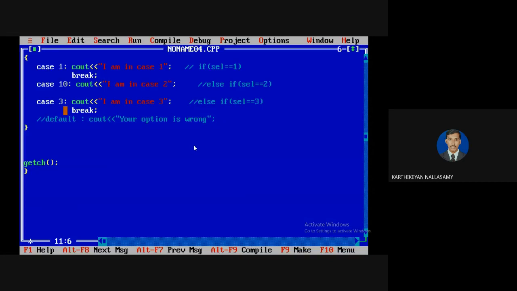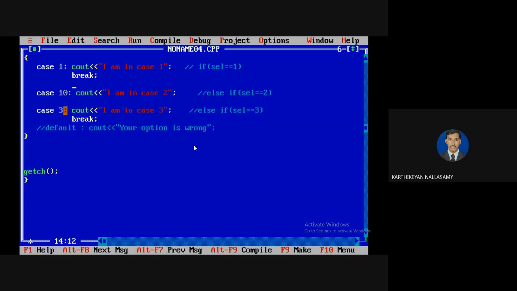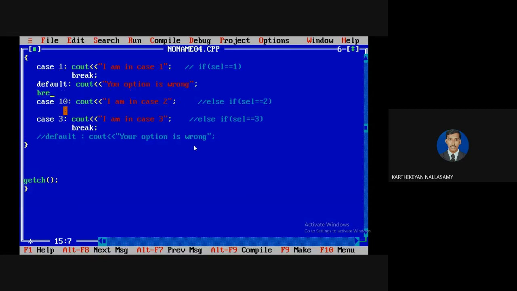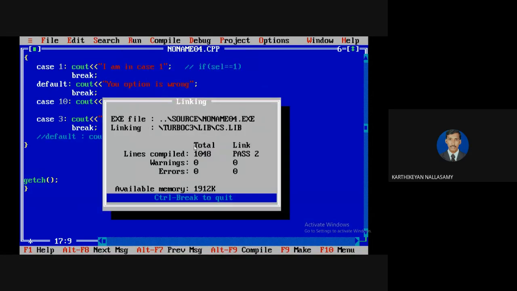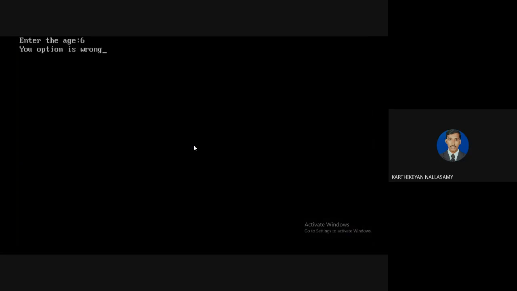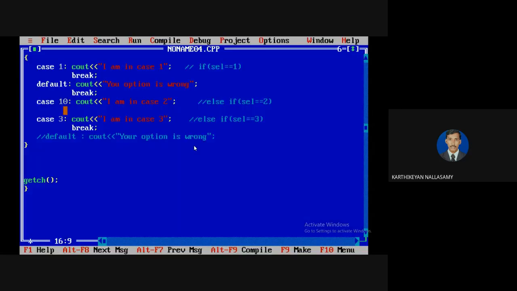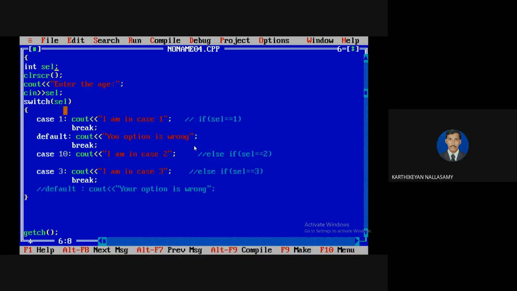The location of the default statement can be anywhere. You can define it in between or anywhere, so I'm going to define default. Even if you define a default statement in between cases, or at the top of the cases other than at the end, please try to give a break statement. And whenever you use switch cases, please give a break. Clear?